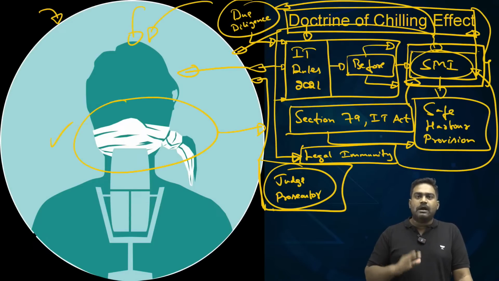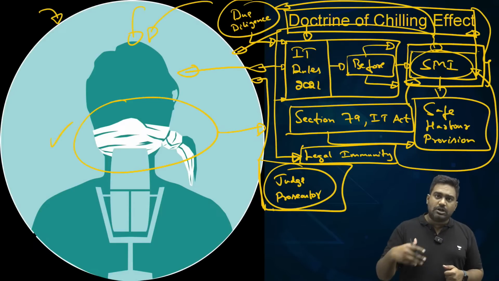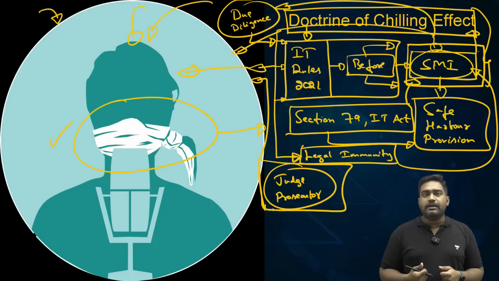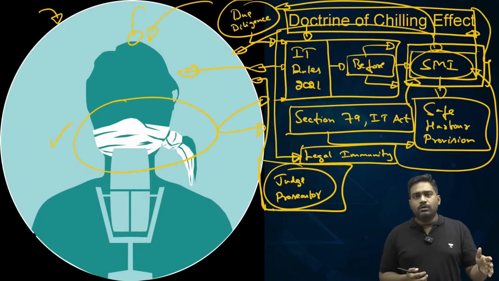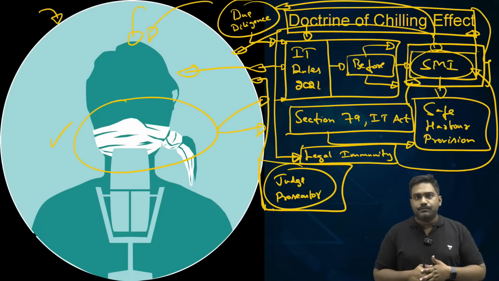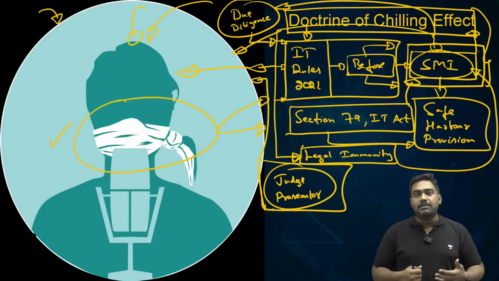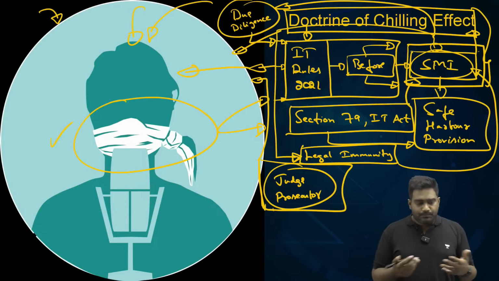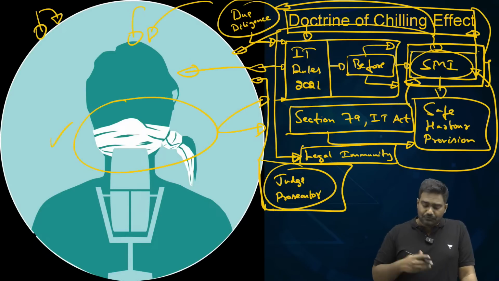Cartoonists will stop making cartoons because tomorrow, what if they are held accountable? Newspapers might stop publishing satirical cartoons. What if it is deemed fake news tomorrow by a government agency, and it orders to take it down, and if they don't, they'll be arrested and liable for prosecution. This is the doctrine of chilling effect, where a fear environment is created, where people themselves will start shutting their mouths out of fear of being targeted by the government.